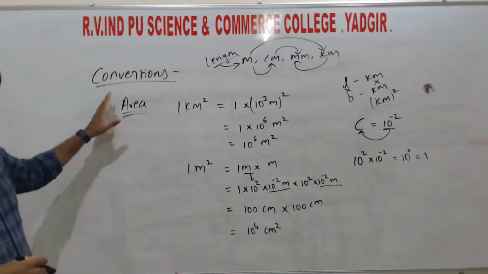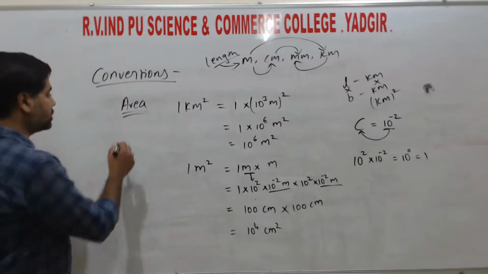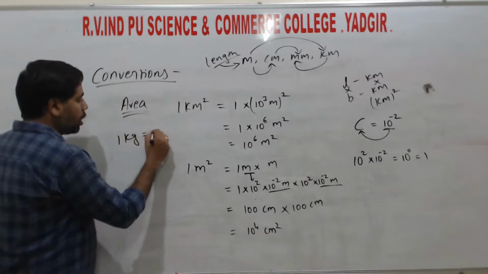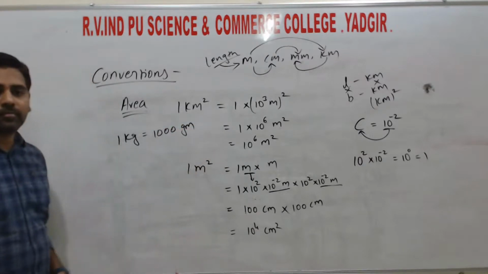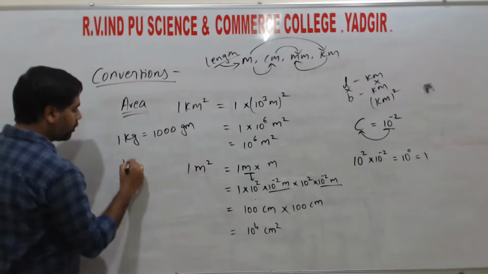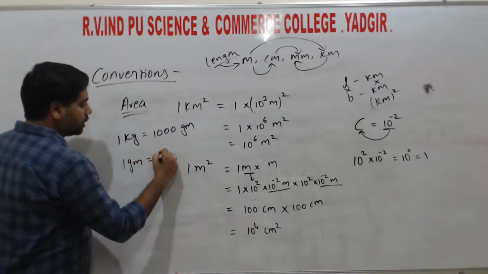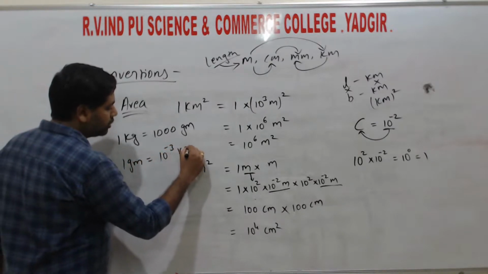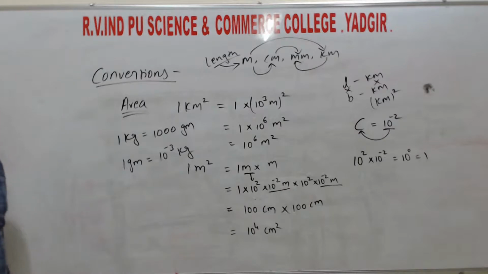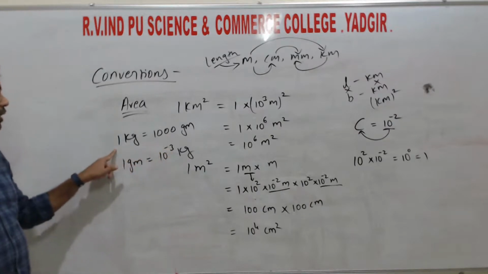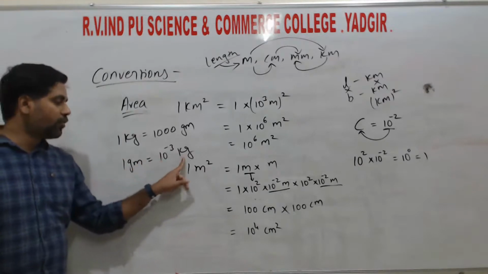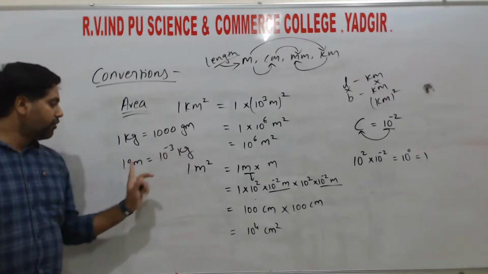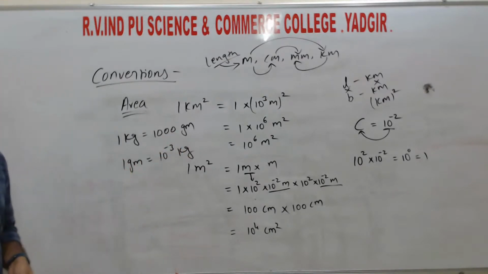In a similar way we can convert mass. So 1 kg is equal to how many grams? 1000 grams. Similarly, 1 gram becomes 10 to the power of minus 3 kg. Directly we can write, if we shift 1000 here, it becomes 1 divided by 1000, so that can be written as 10 to the power of minus 3 kg. Here we kept 1 as is, that is 1 gram.